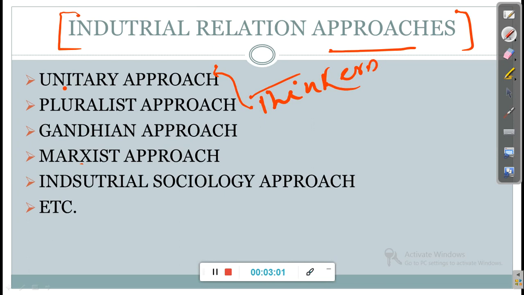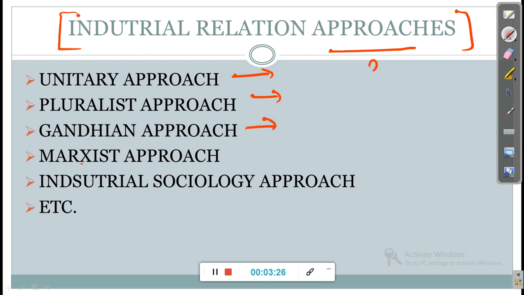Like the unitary school, they have given a different perspective. Then the pluralist thinkers have given their approach. So the different thinkers analyze industrial relations in their own way. You have to prepare each.